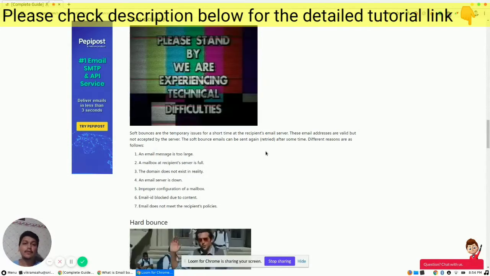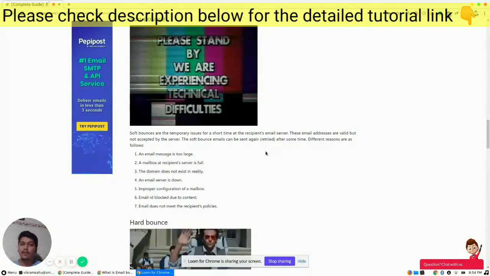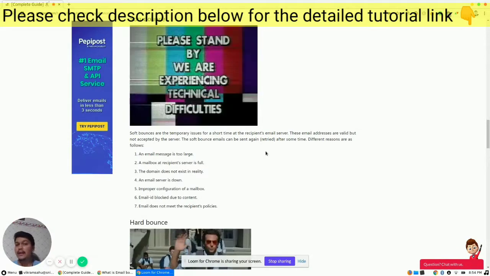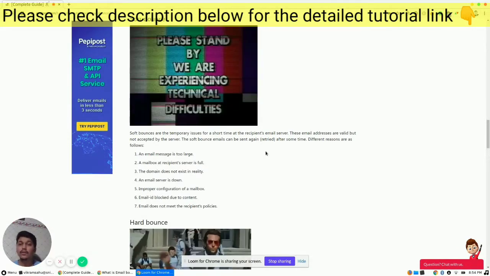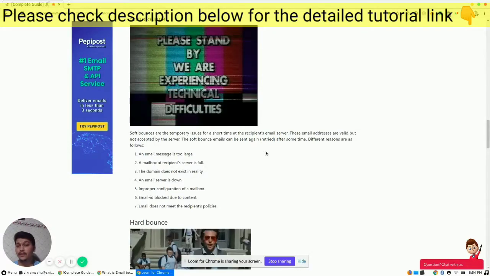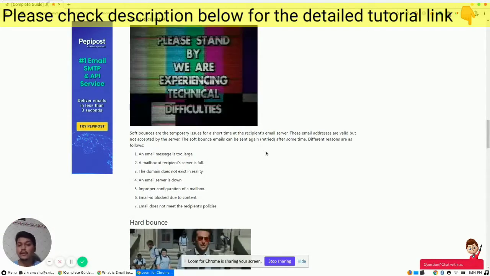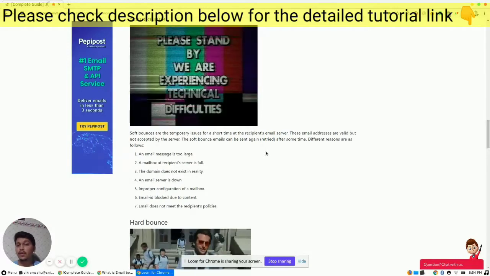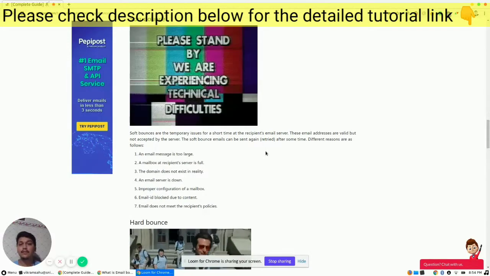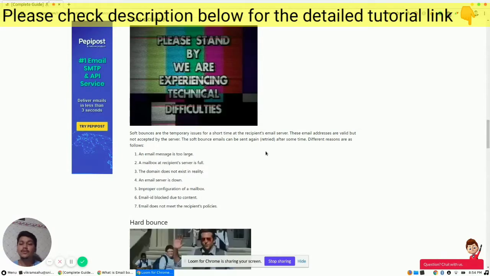So this is one type of bounce, the soft bounce, which includes scenarios like: the email message is too large, the recipient's mailbox is full, the domain does not exist in reality, the email server is down, the configuration of the mailbox is wrong, your email ID might be blocked at some level of filters, or the email does not meet the recipient's policy.